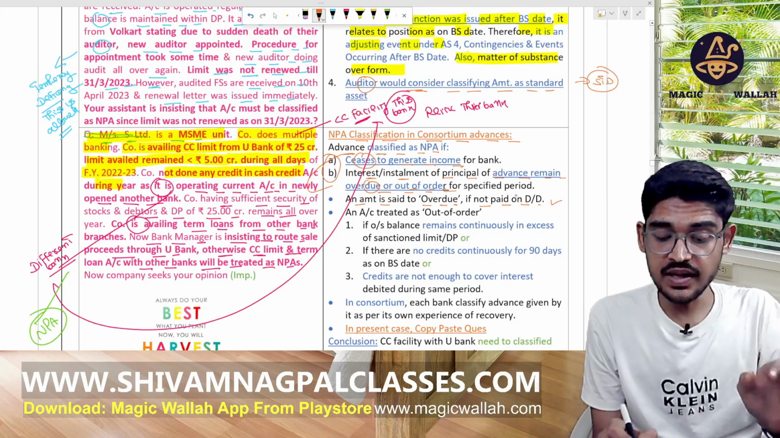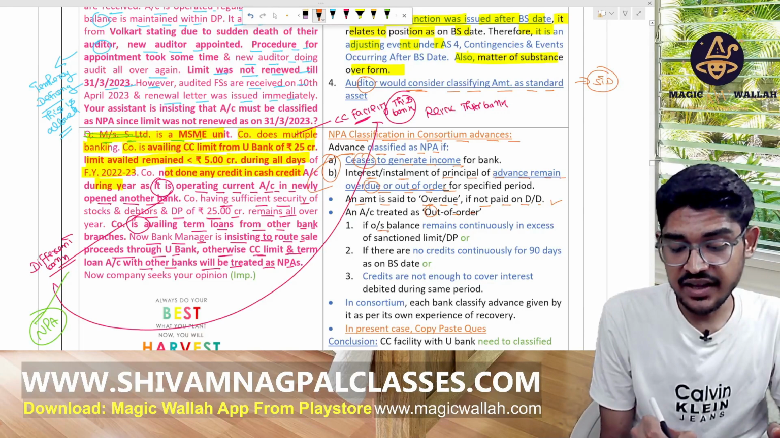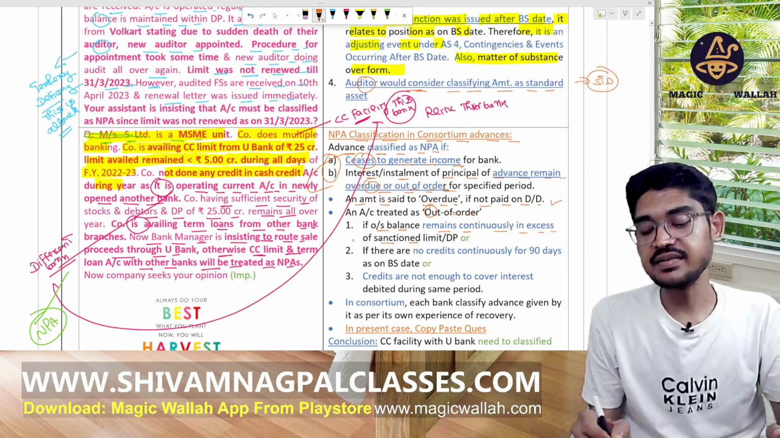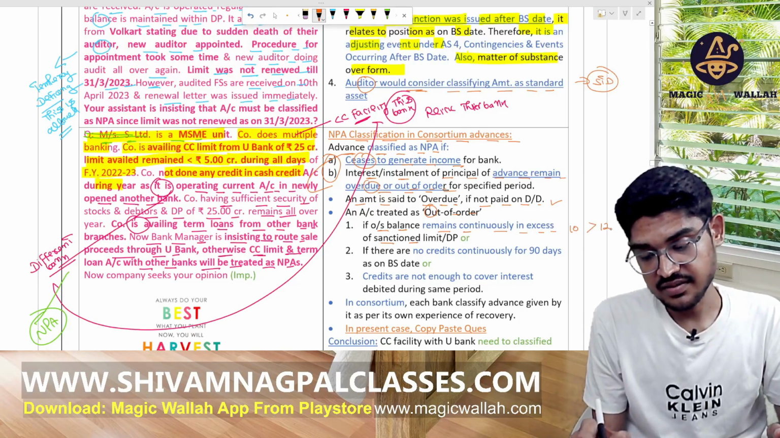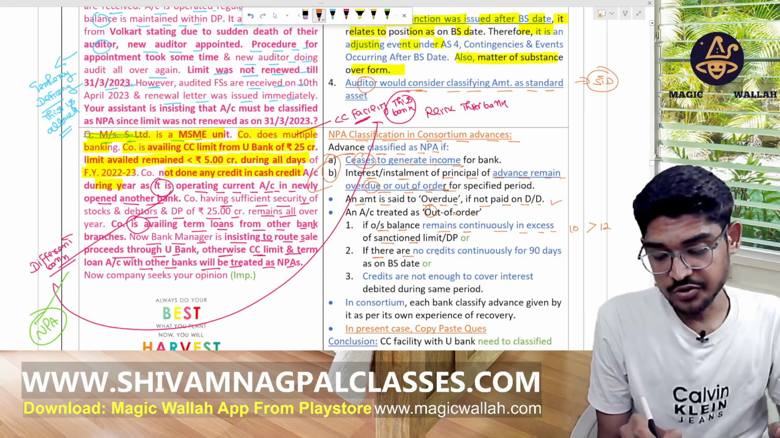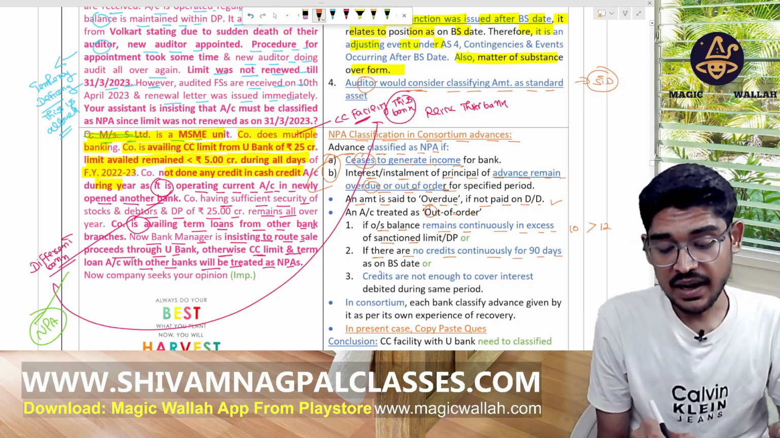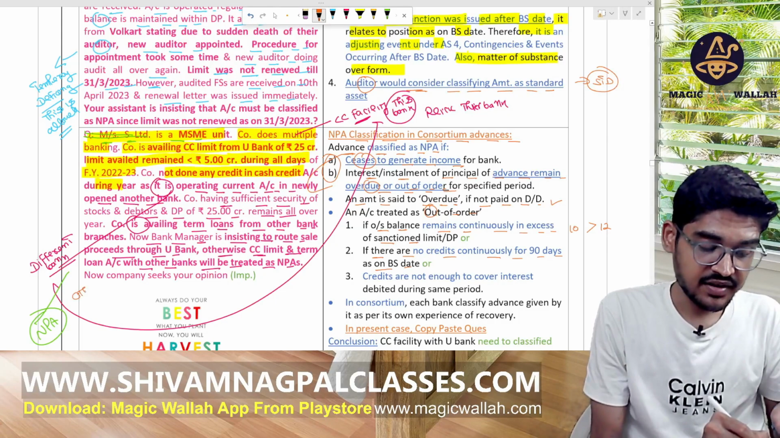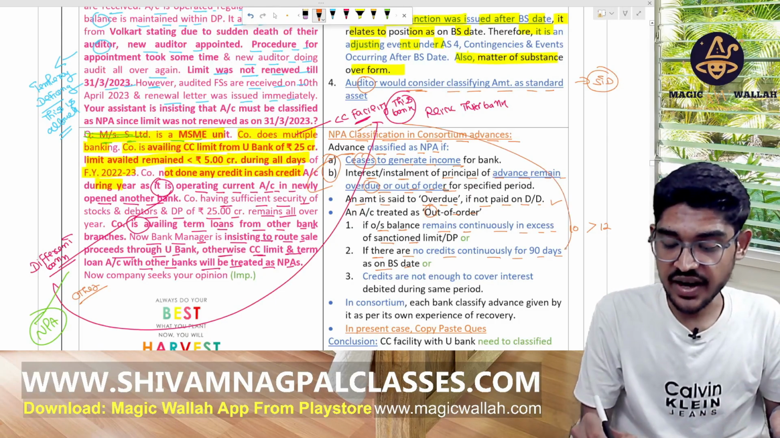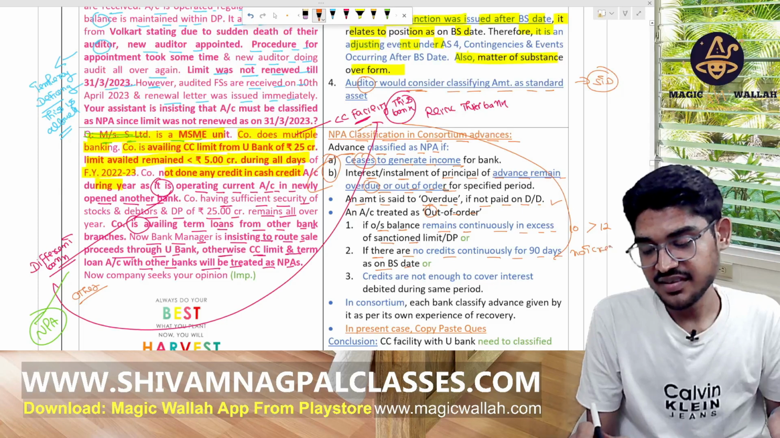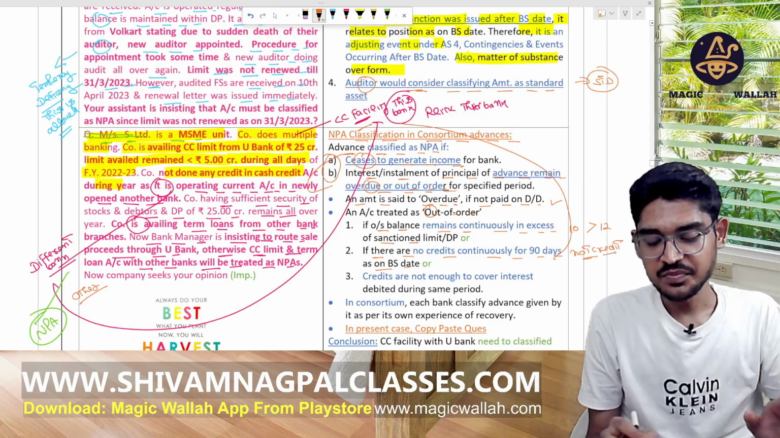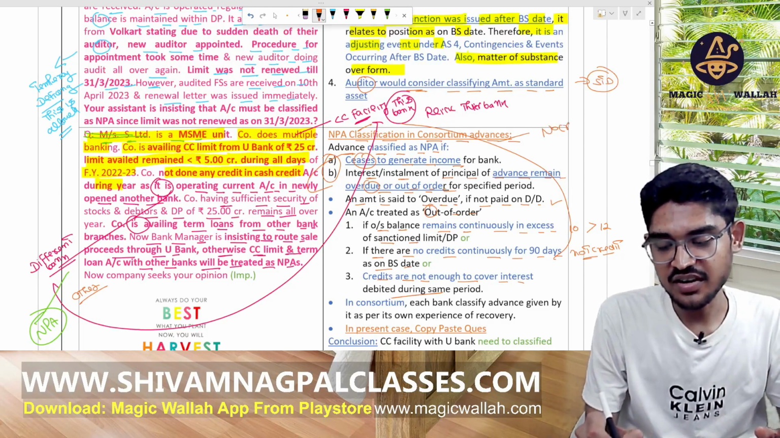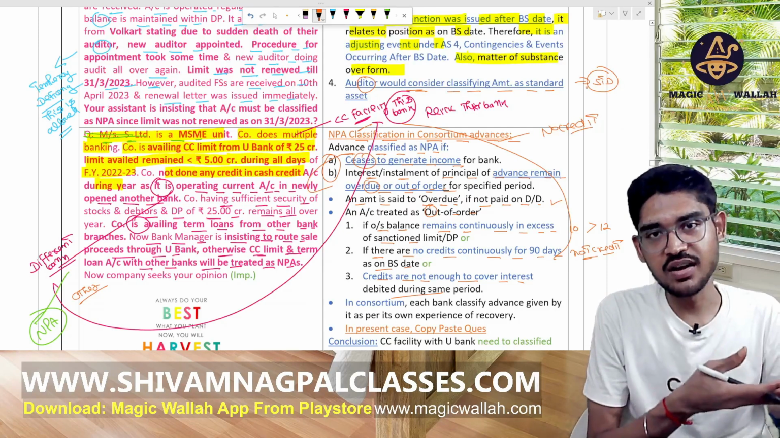The account is said to be out of order when the outstanding balance remains continuously in excess of the sanctioned limit. It's like the limit is 10 lakh, but it's crossing 10 lakh, 12 lakh. Or if there is no credit continuously for 90 days as on balance sheet date, and the credit is not enough to cover the interest. In the given case, we are receiving the amount in the other bank, not in this bank. So there is no credit, and this condition is met here, right?